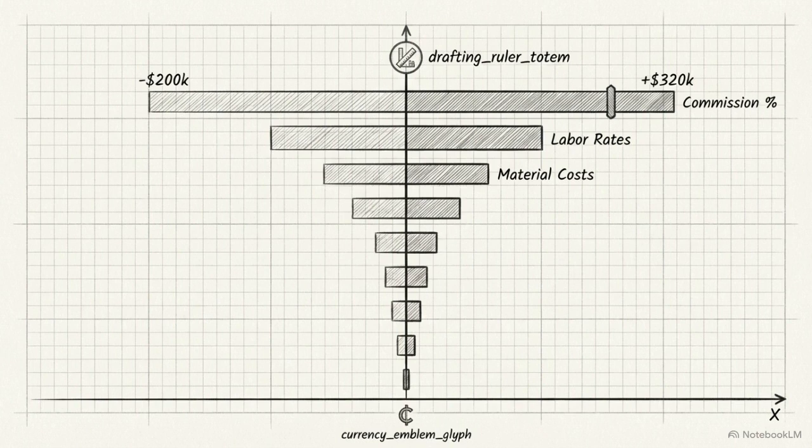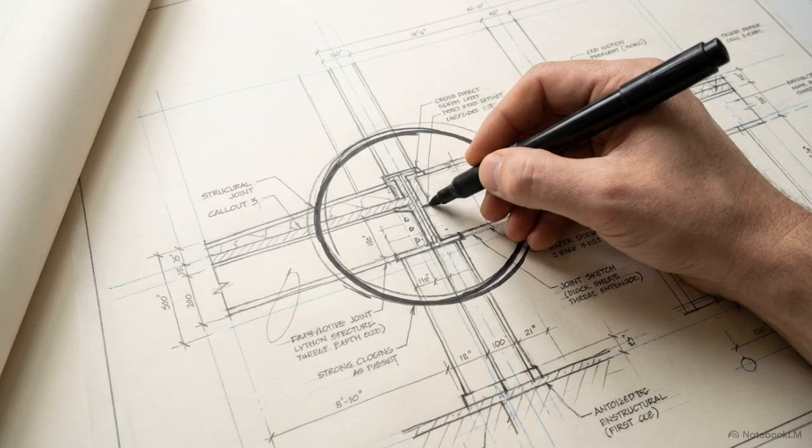On the top bar, adjusting commission percentages drastically swings project revenue, pushing the entire project from a profit into a $200,000 loss. Sensitivity analysis shows the project manager exactly where to focus their risk mitigation budget to protect the baseline.